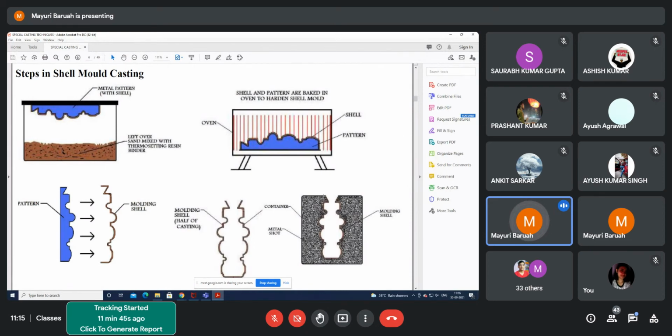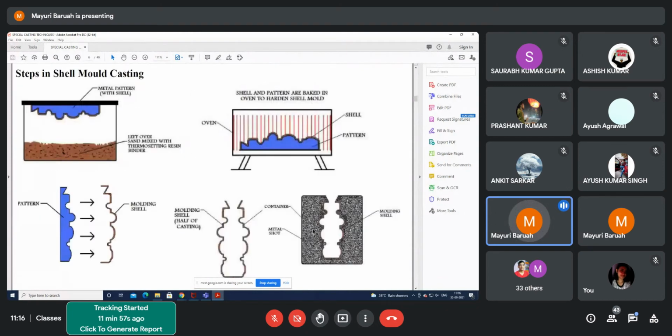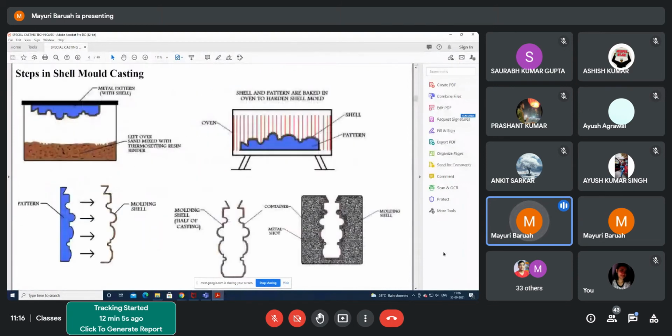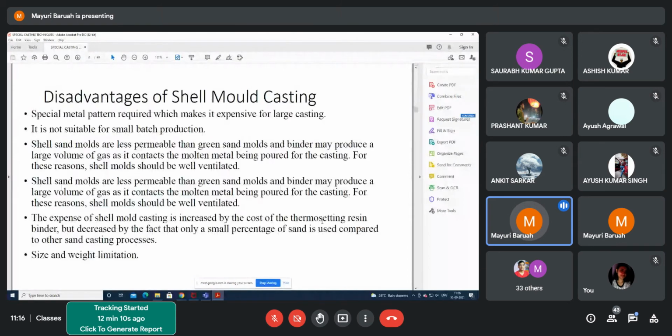Then you remove it, and put it in a chamber which is filled with metal so that it can hold it properly, and you put your metal there. This can be used for some time, so this is semi-expendable. It can be used one to two times, but generally the sand cannot withstand very high temperature, so it may not be reusable.